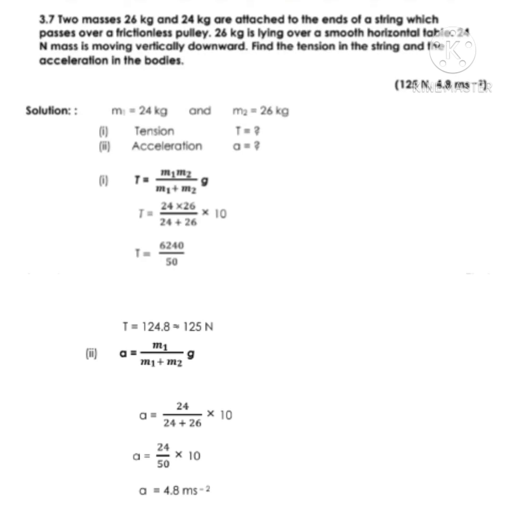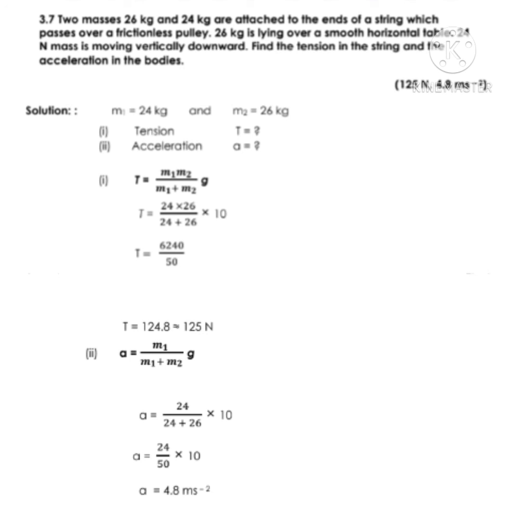Next numerical is 3.7. Two masses, number 1 is 26 kg and the other is 24 kg, are attached to the ends of the string which passes over a frictionless pulley. 26 kg is lying over a smooth horizontal path, and the 24 kg mass is moving vertically downward. Find the tension in the string and the acceleration in the bodies. Given data is mass m1 24 kg and mass m2 26 kg. We have to find tension and acceleration when a body is moving in a vertically downward direction.